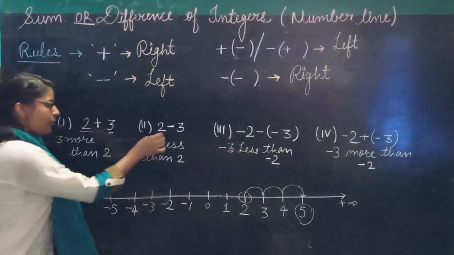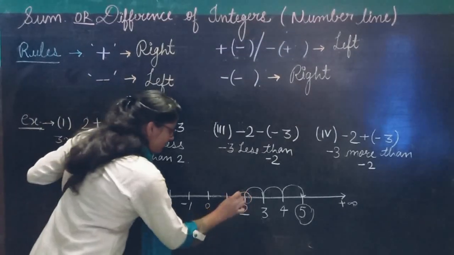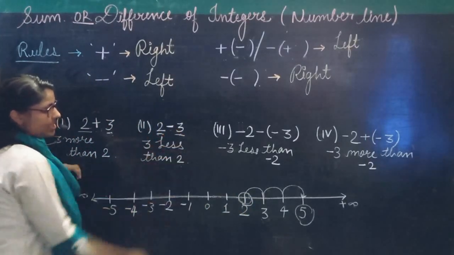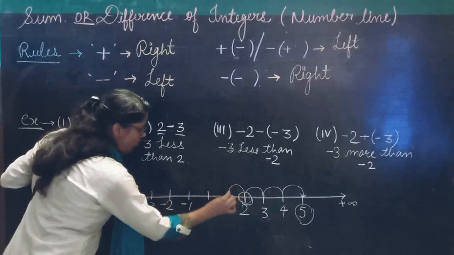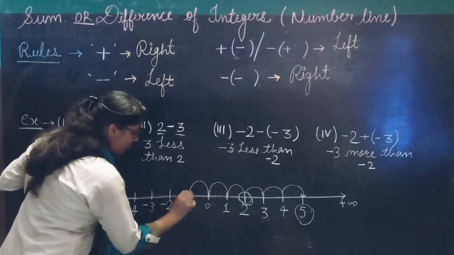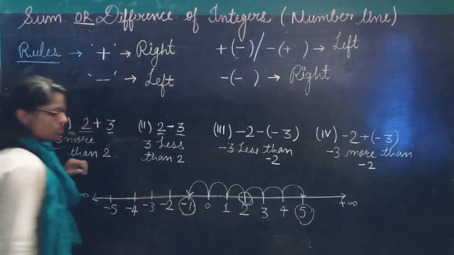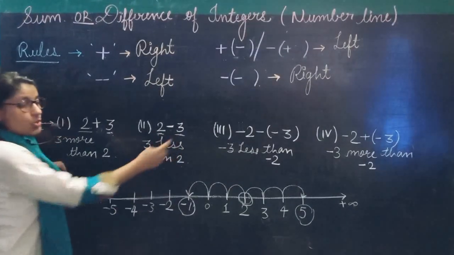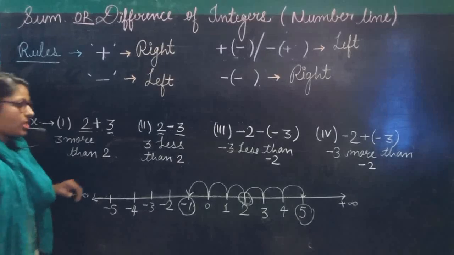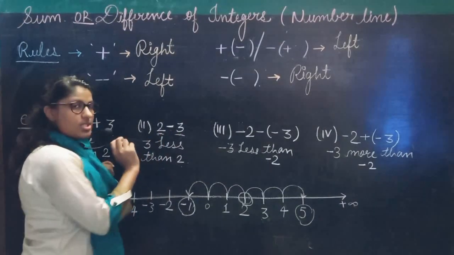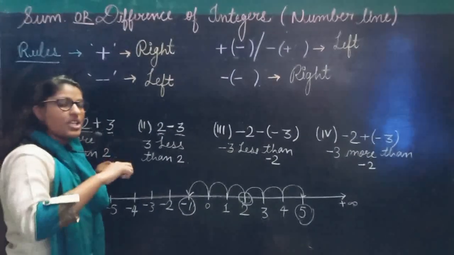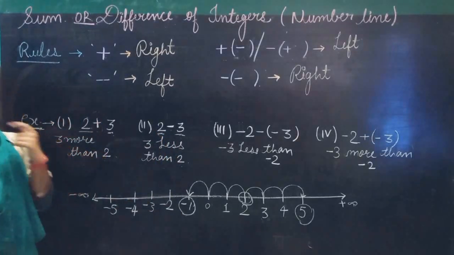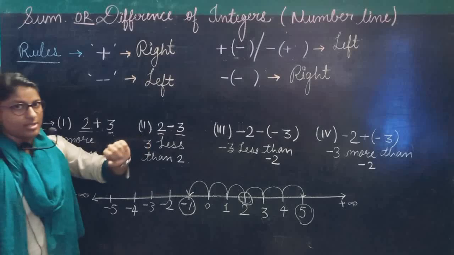Now see here, firstly you mark on 2. Yes. Then you will take your steps left hand side. How many steps? 3 steps. 1, 2 and 3. So minus 1 is your answer in this situation. Now by using the rules you can apply and verify if your answer is correct or not. 2 minus 3, minus 1 is your answer. The sign will be of the greater number. So 3 minus 2 is 1 and 3 is the greater number, so the minus sign is there.